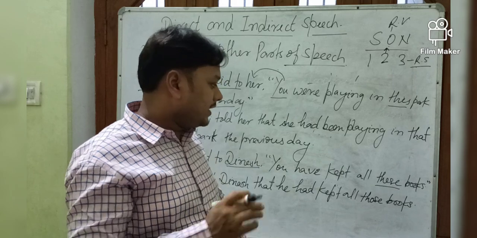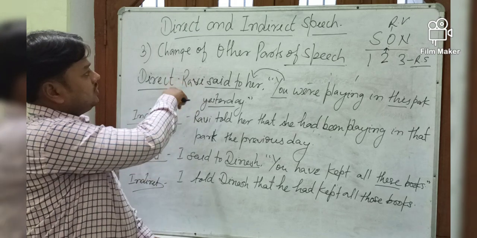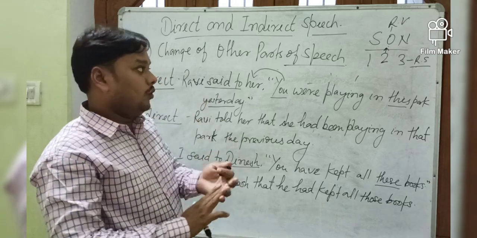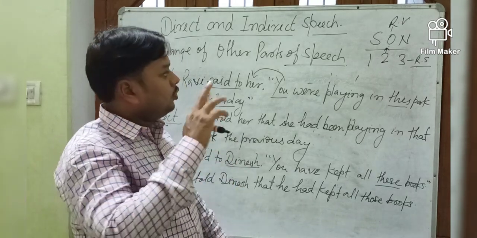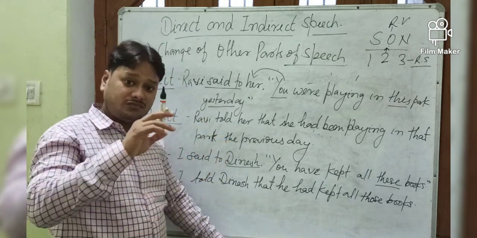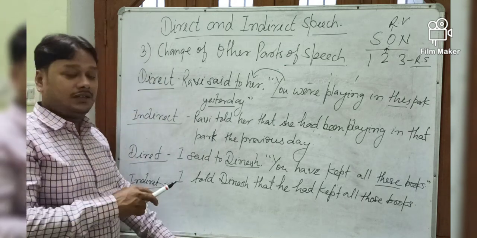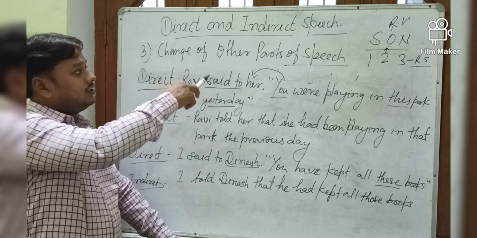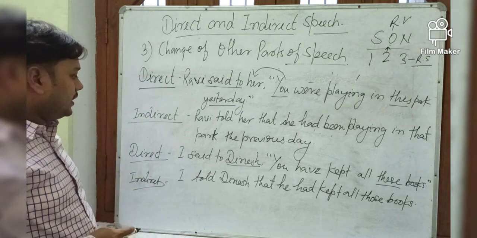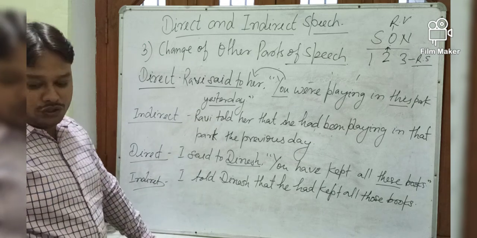I hope it is clear. If you do not understand anything, you can let me know. Once again, I'll explain it. So this is change of other parts of speech. This much is clear, I think. So once again, you can revise the whole thing while changing direct to indirect. Three changes that we made: change of tense, already told; change of person, I have already told; and this is change of other parts of speech. So you can note it down. You can take the screenshot. The remaining things, I am just going to tell you.